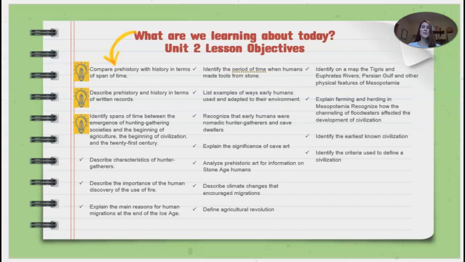Our learning objectives for today are to compare prehistory with history in terms of span of time, describe prehistory and history in terms of written records, and identify spans of time between the emergence of hunting-gathering societies and the beginning of agriculture, the beginning of civilization, and the 21st century.